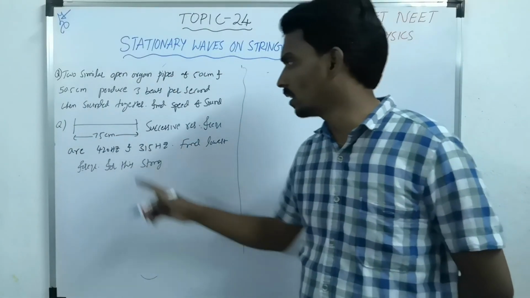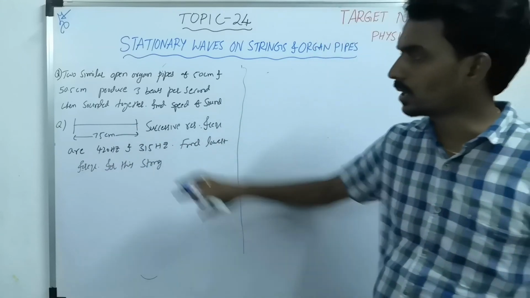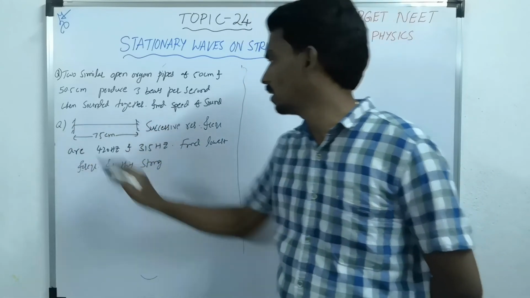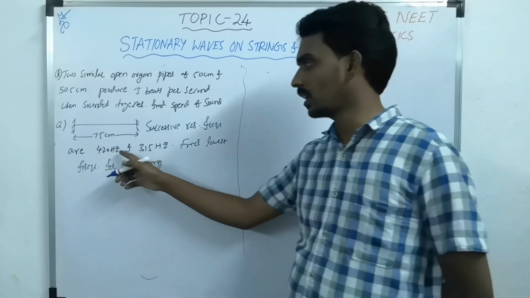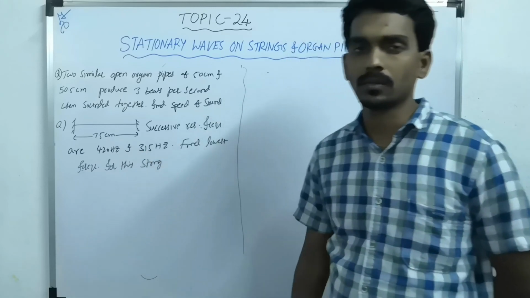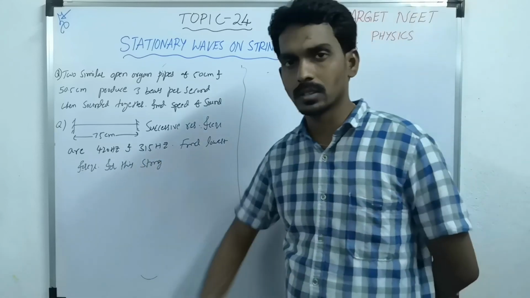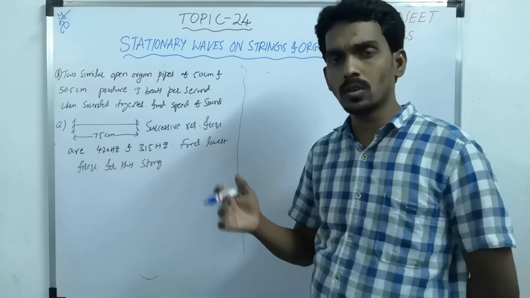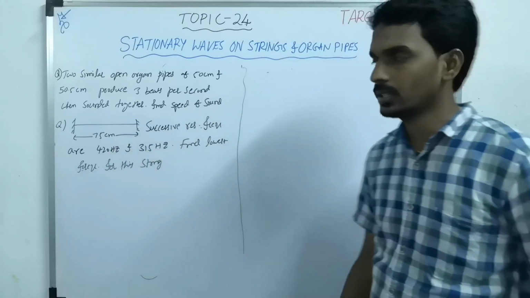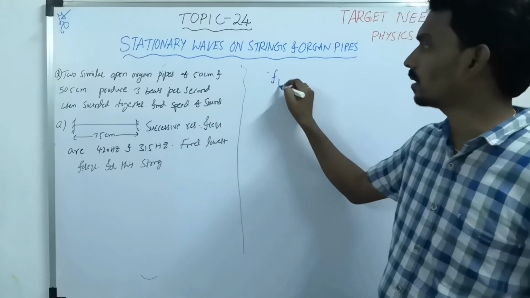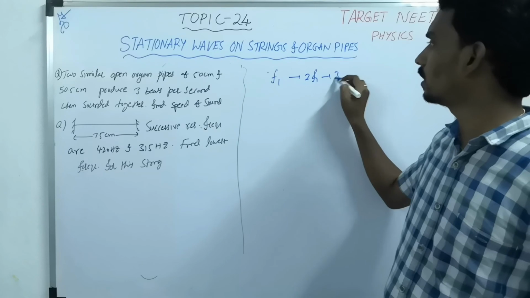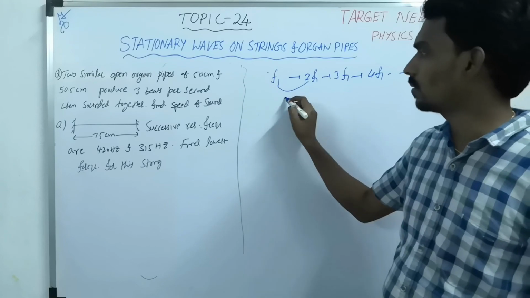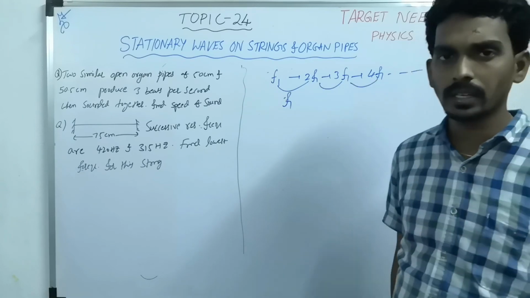Here a string of length 75 centimeter is fixed between two supports, and the question is: successive resonant frequencies are given as 420 Hz and 315 Hz. So find the lowest frequency. Very simple and logical. They mentioned that these two are successive, there is no other frequency existing between them. In case of a fixed string, first is f1, then 2f1, then 3f1, then 4f1, and so on. If you take any two successive, the difference is f1.